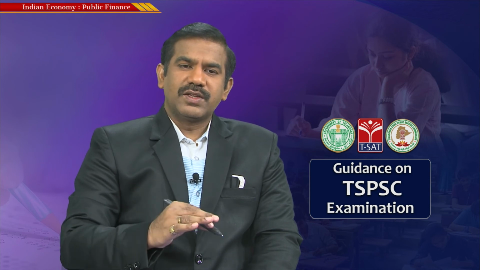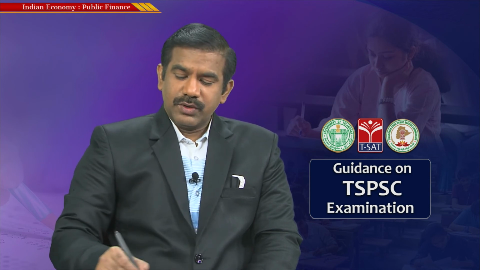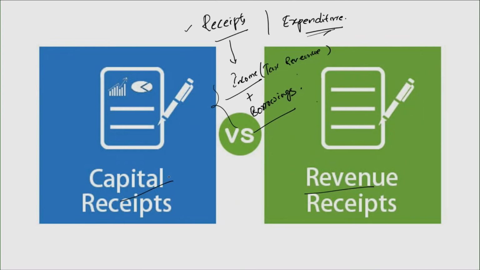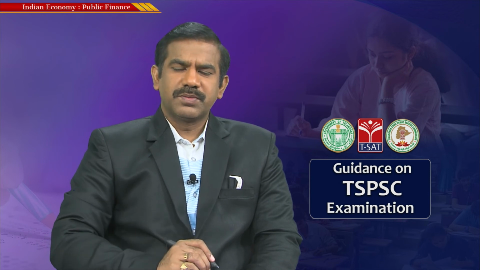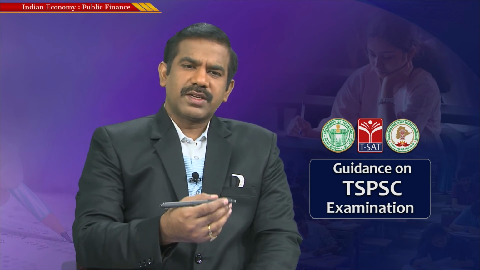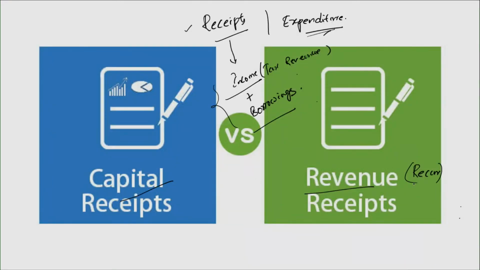These receipts, the inflow to the consolidated fund of India, are further classified into two different categories. One is revenue receipt, the other is capital receipt. So when it comes to revenue and capital receipts, what is the difference? To make things simple and easy to remember, I'll differentiate in a very simple way. Anything that recurs, anything that repeats within a certain time period or time interval, we generally refer to as revenue receipts. Any such transaction which doesn't recur or repeat within a certain time period, we call capital receipts.